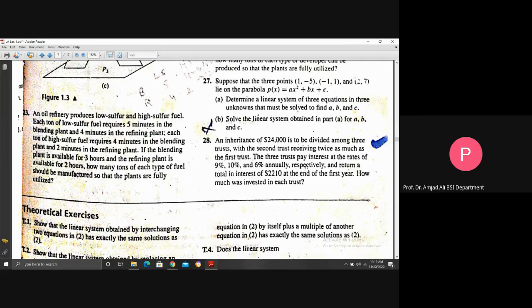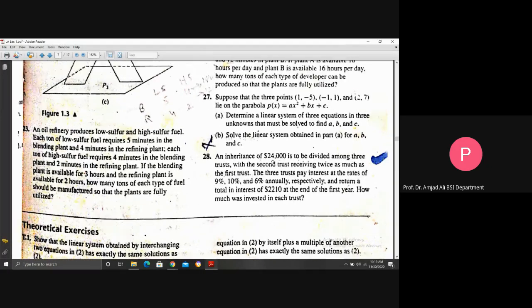The three trusts pay interest at the rates of 9, 10, and 6% annually, respectively, and return a total in interest of $22.10 at the end of the first year. How much was invested in each trust? In example 1 on page 2, $1 lakh was invested in 2 ways, and here in 3 ways, $24,000 is going to be invested.